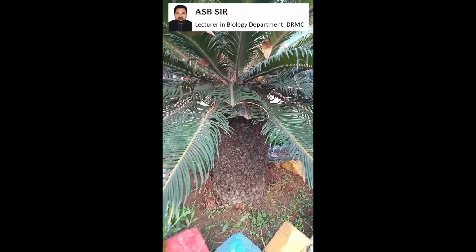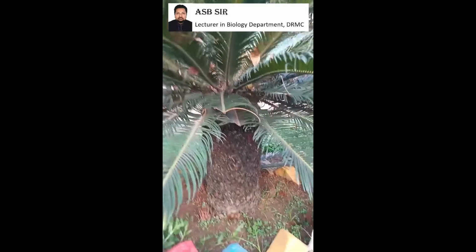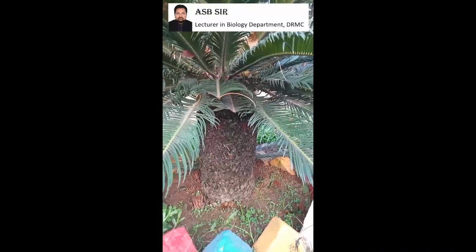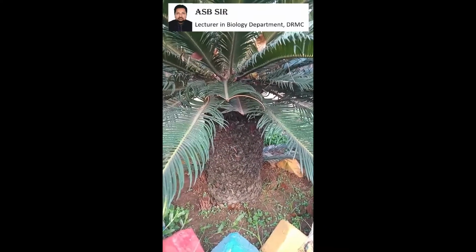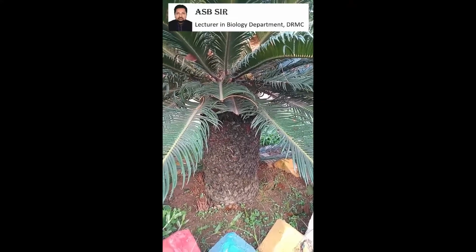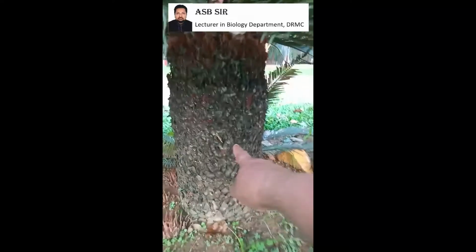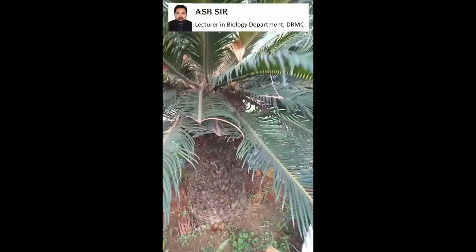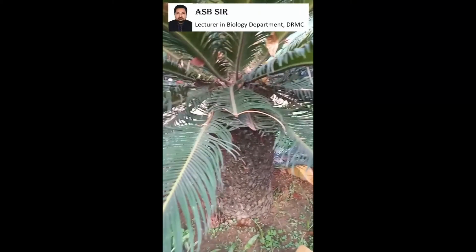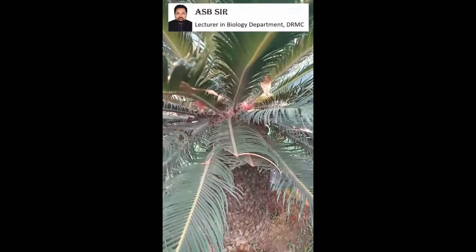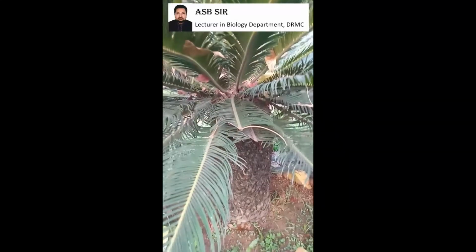Okay everyone, you observe this is a cycas plant, and it is a sporophytic plant, and the plant body can be divided into three parts. One is stem. This is the stem, and root, the underground part, and this is leaves. So the plant body is divided into root, stem, and leaves.